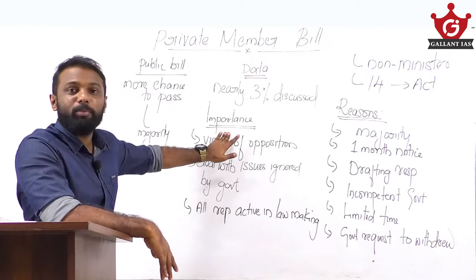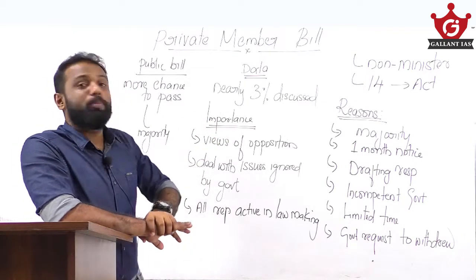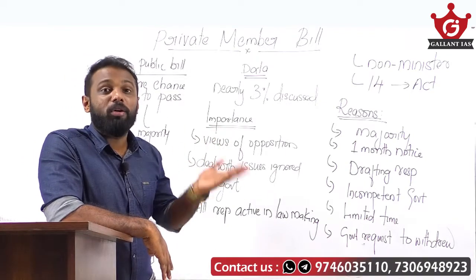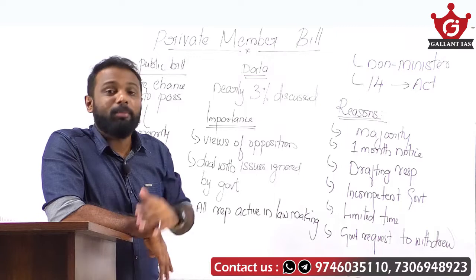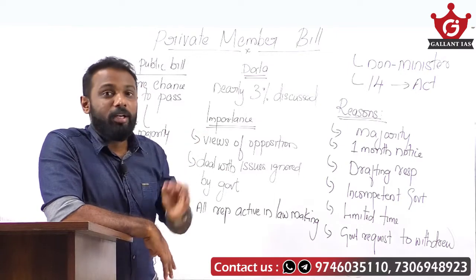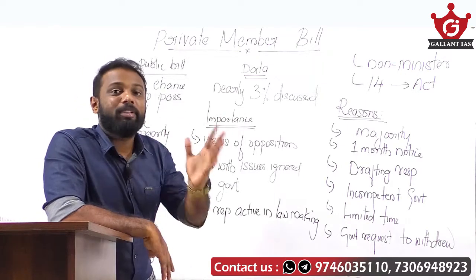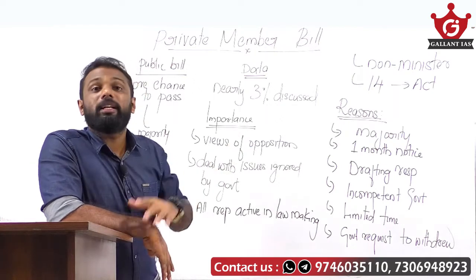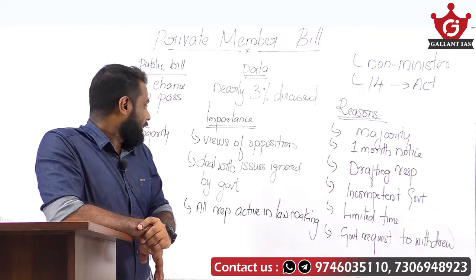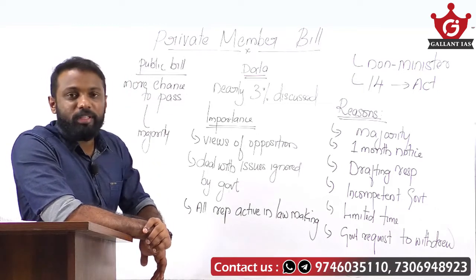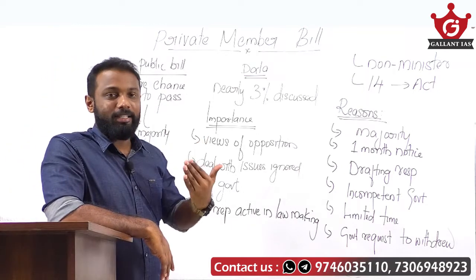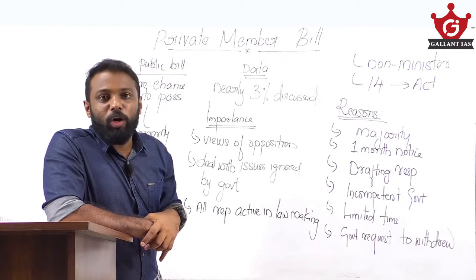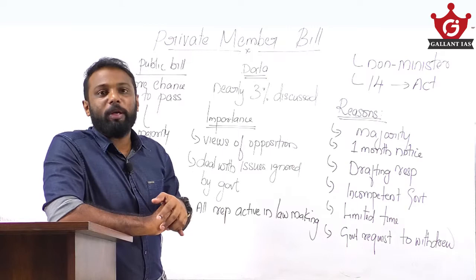So, a private member bill shows the views of the opposition, and it can deal with issues voluntarily or involuntarily ignored by the government. Sometimes the government misses out some issues. So, those issues can be taken up by the private member and made part of national lawmaking. Fine. Then if more bills become an act, all representatives can be actively engaged in national lawmaking. So these are some of the importance of private member bills.